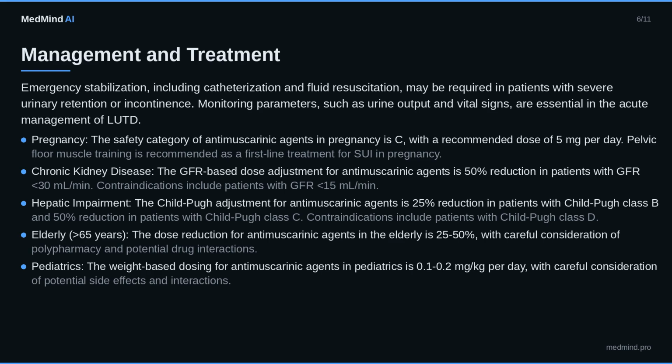Hepatic impairment. The Child-Pugh adjustment for antimuscarinic agents is 25% reduction in patients with Child-Pugh Class B and 50% reduction in patients with Child-Pugh Class C. Contraindications include patients with Child-Pugh Class D. Elderly, greater than 65 years. The dose reduction for antimuscarinic agents in the elderly is 25 to 50%, with careful consideration of polypharmacy and potential drug interactions.